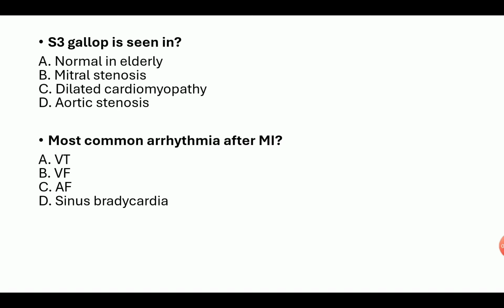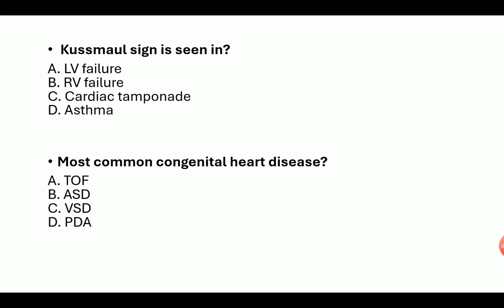S3 gallop is seen in normal elderly, mitral stenosis, dilated cardiomyopathy, aortic stenosis. Answer is C, dilated cardiomyopathy. Most common arrhythmia after MI: VT, ventricular tachycardia, VF, ventricular fibrillation, AF, atrial fibrillation, sinus bradycardia. Answer is atrial fibrillation.